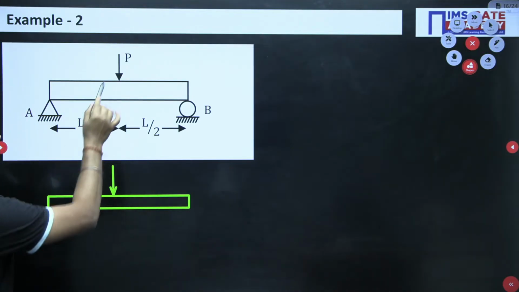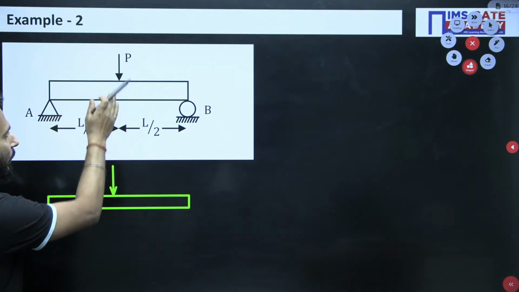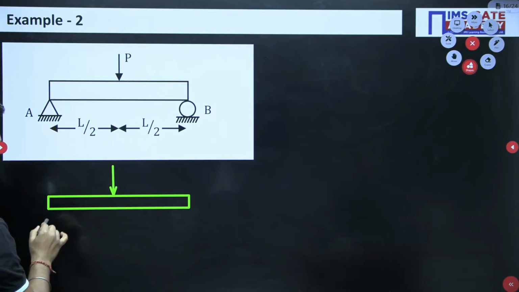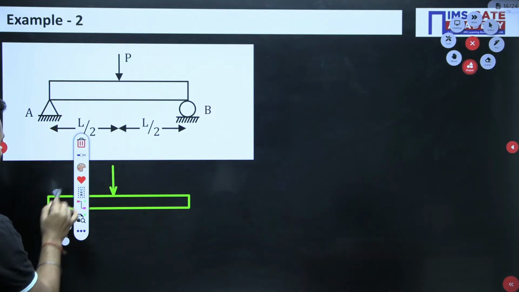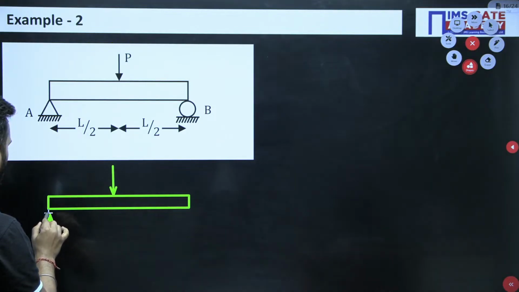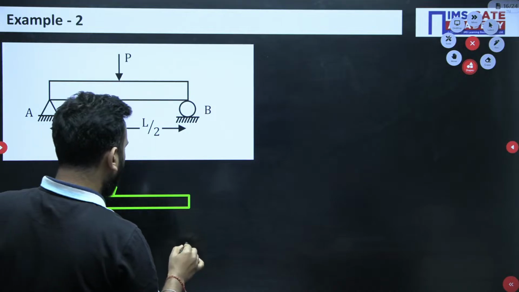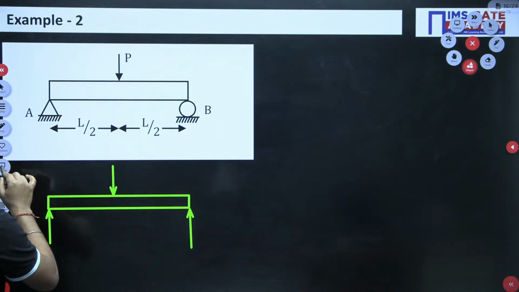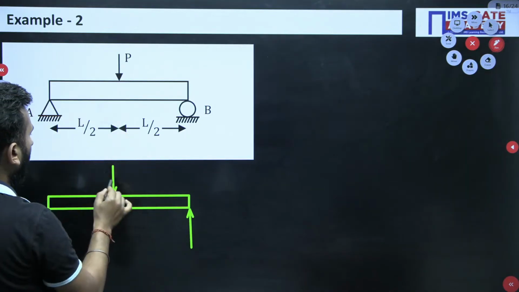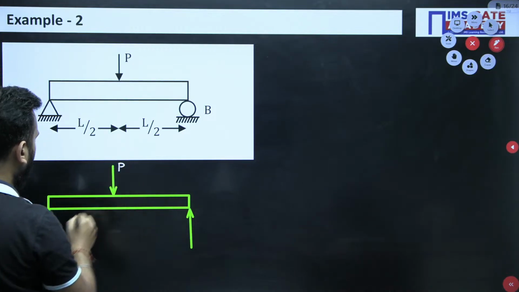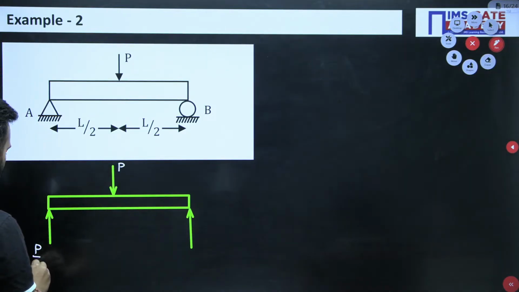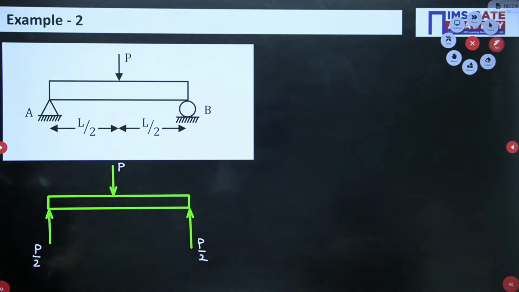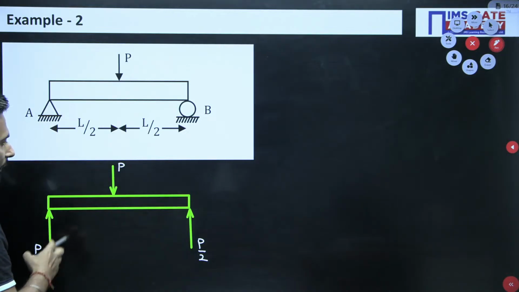As of now you can see that if this is P and it is at an equal distance from the ends, then at the ends P by 2 will be developed. So this is your P, and this is your P by 2, and this is your P by 2. Fine. So what do I have to do? I have to draw the SFD.